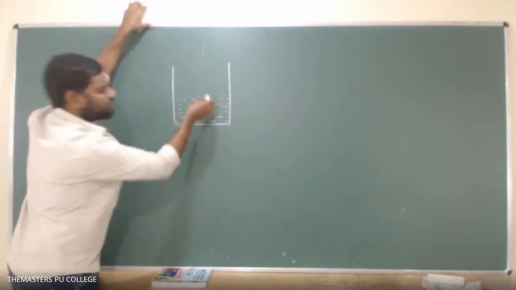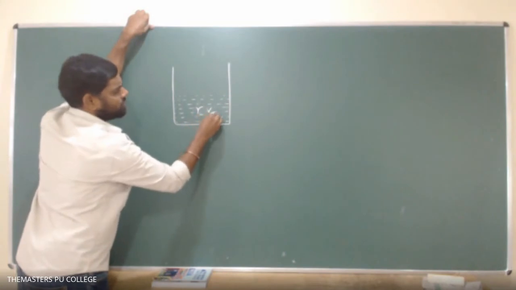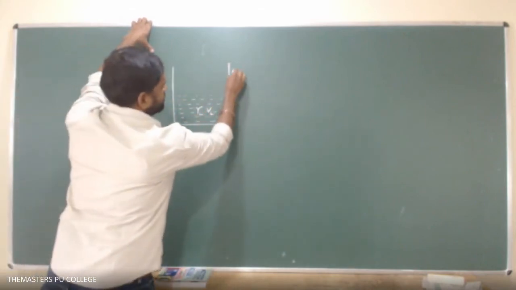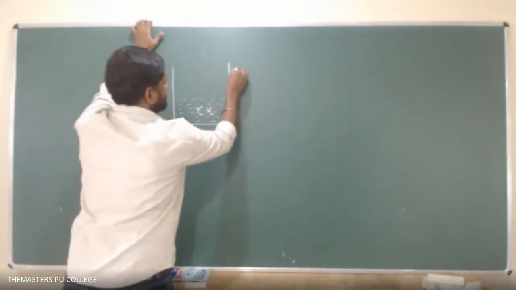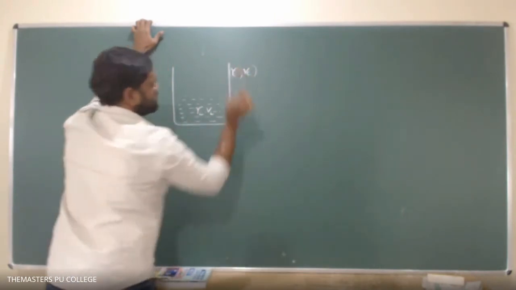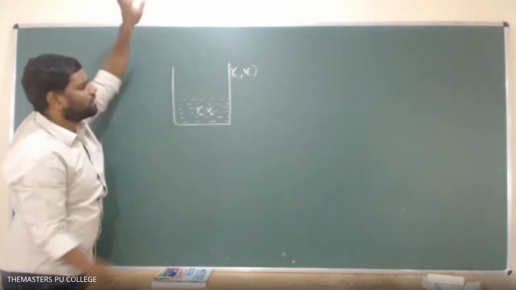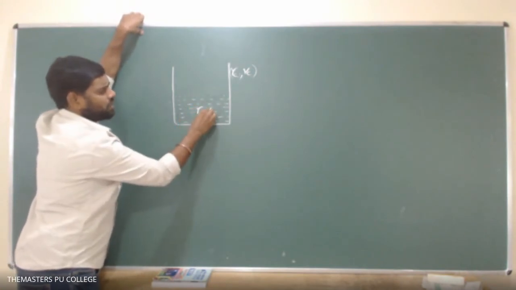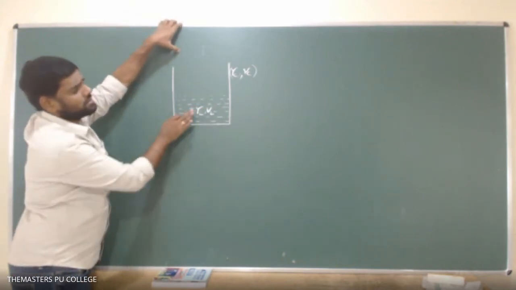Therefore here we have taken a liquid whose coefficient of real expansion is gamma L, and VL is the volume of the liquid that we have filled. And this is a container whose coefficient of cubical expansion is gamma C, or gamma G also you can write, no problem. So gamma C, whose volume is Vc, the volume of the container. So gamma C and Vc stand for the coefficient of cubical expansion of the material of the vessel and the volume of the vessel. Gamma L and VL stand for the coefficient of real expansion of the liquid and the volume of the liquid which we have filled in this container.